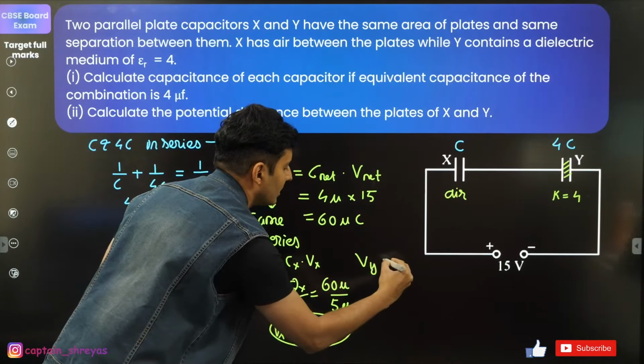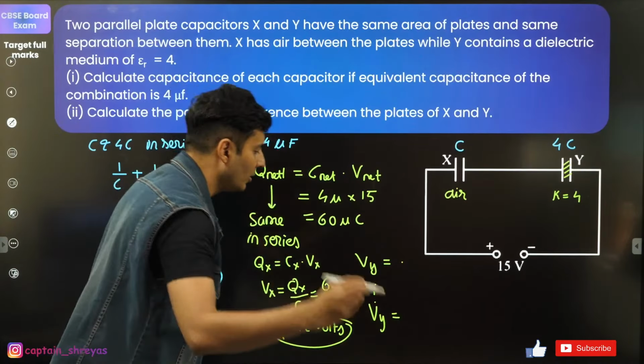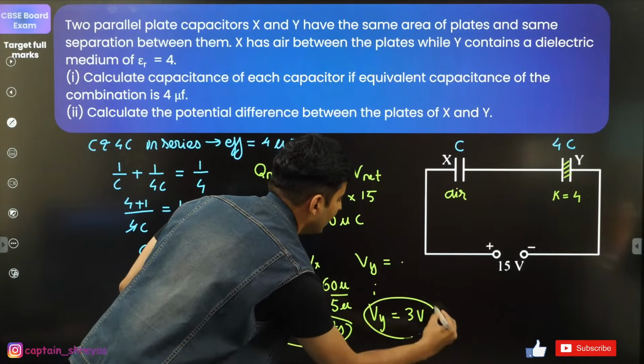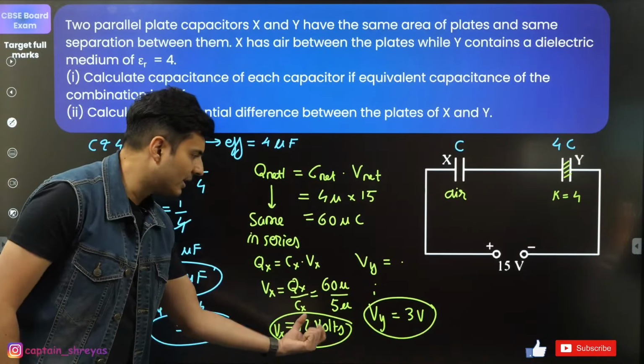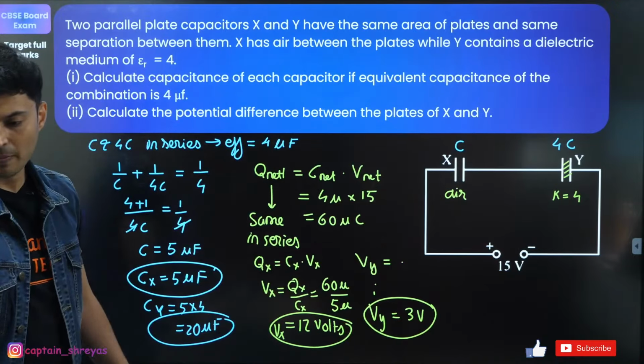Similarly, you can find voltage across Y, and that answer, needless to say, is going to come out to be 3 volts. It has to, guys. If there was 12 here, 3 here, 12 plus 3 will be 15. It has to be.